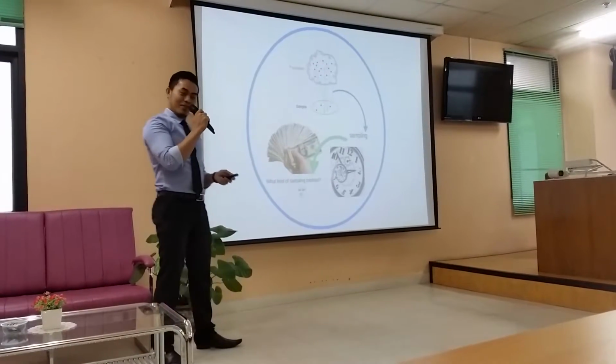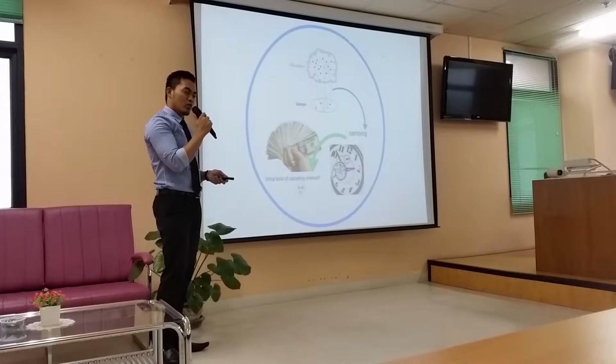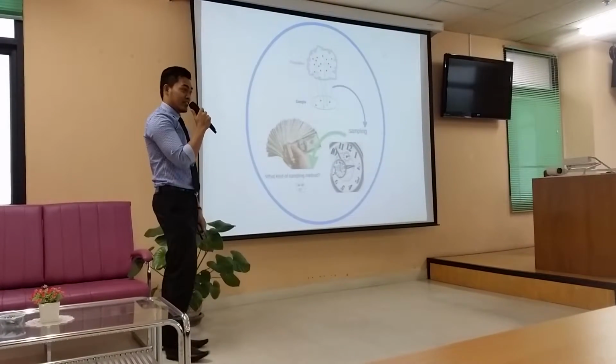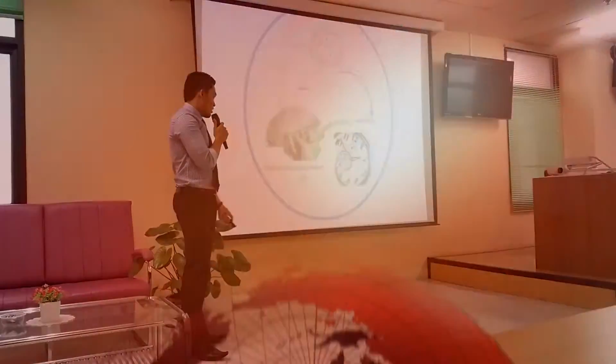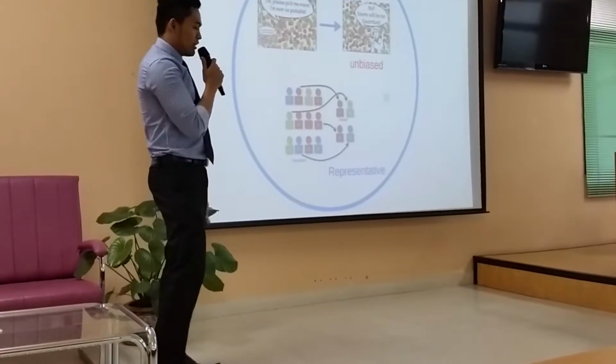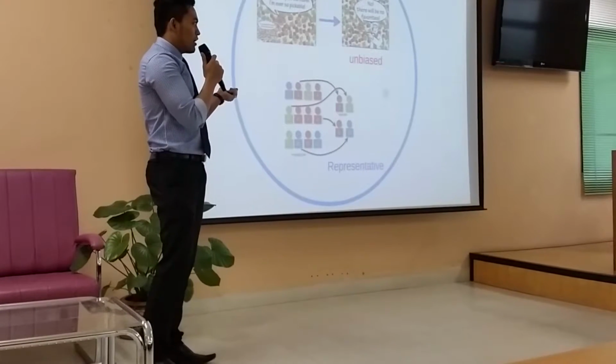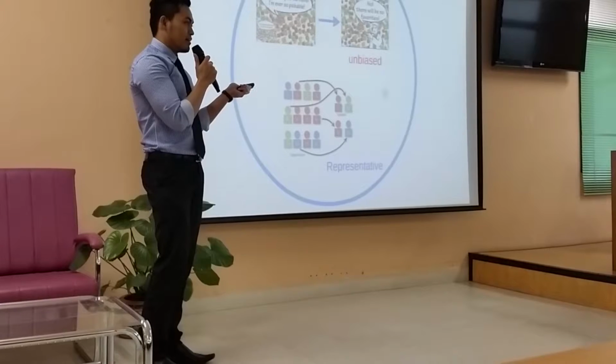Sometimes we want it to be perfect, but I only have 1 year to do the research, right? So sometimes in the sampling method, the main point is unbiased.